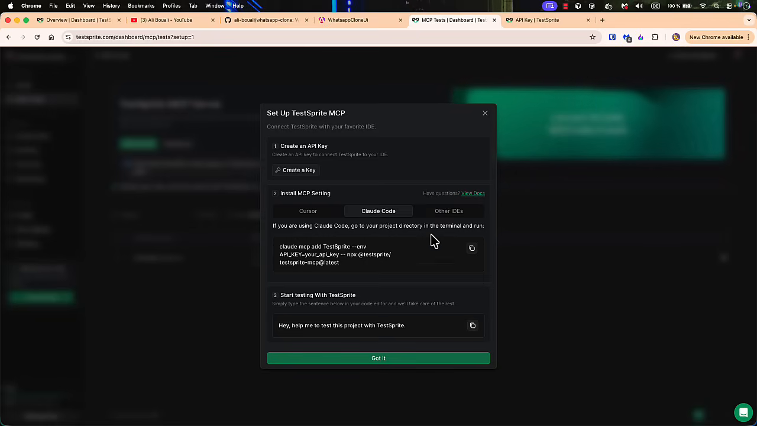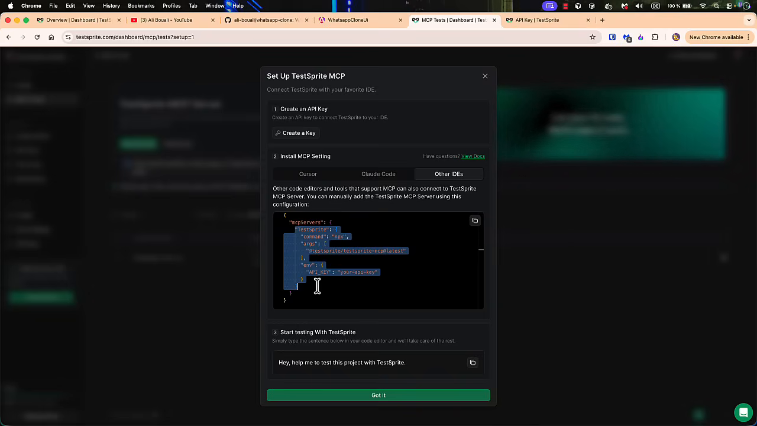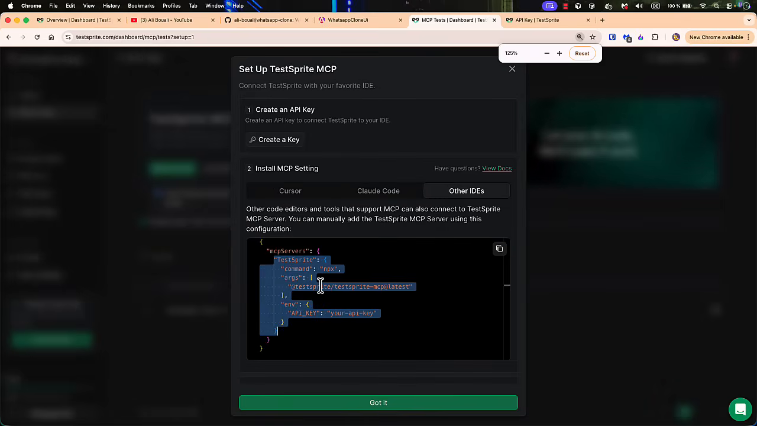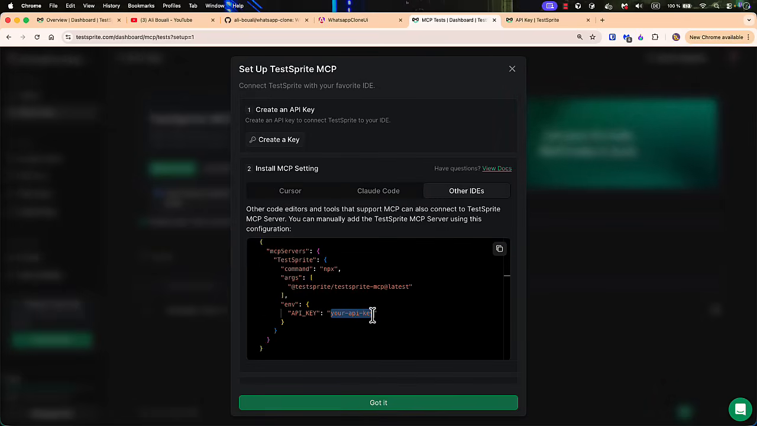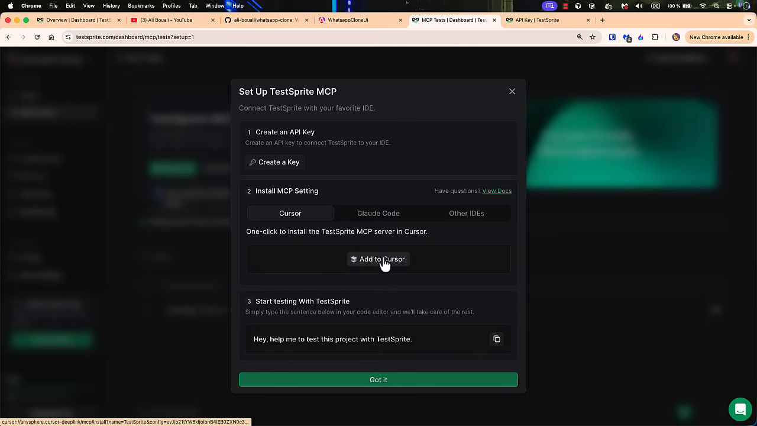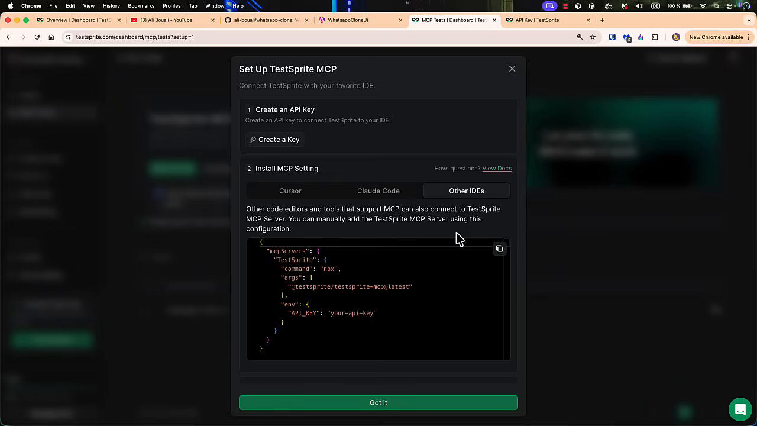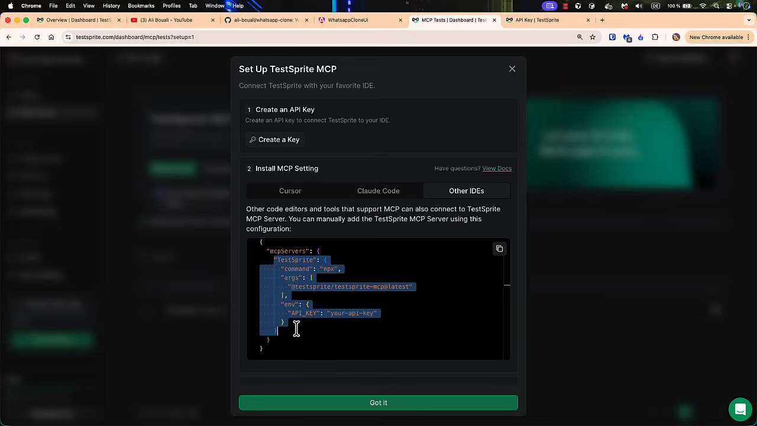All right, also for other IDEs or for other tools, simply you need to include this part in here in your MCP servers. All right, so this is all you need to do. So let me maybe zoom in so it's clear for you. So just copy this one, and in here just replace your API key, and then you're good to go. All right, so to wrap up, if you use Cursor, just click add to Cursor. If you use Claude Code, just copy and execute this command line. And for other IDEs or for other AI clients, just add this MCP server to your MCP servers configuration, and then you're good to go.